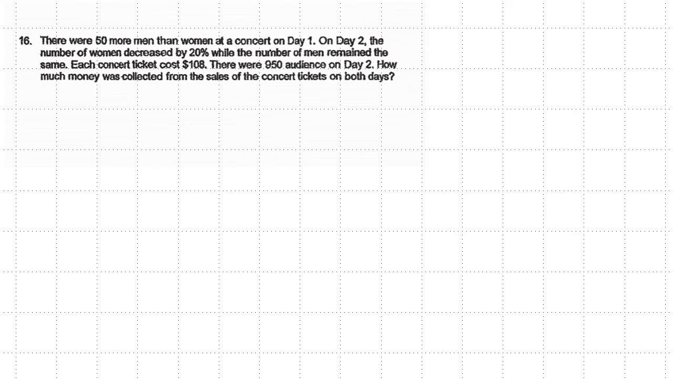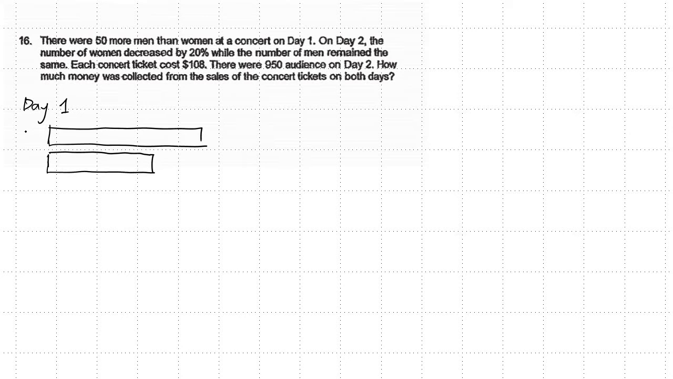There are 50 more men than women on concert day 1. So on day 1, the number of men is 50 more than the number of women. Let's put here man, woman, and here is 50. And then you know that on day 2, the number of men remains the same.